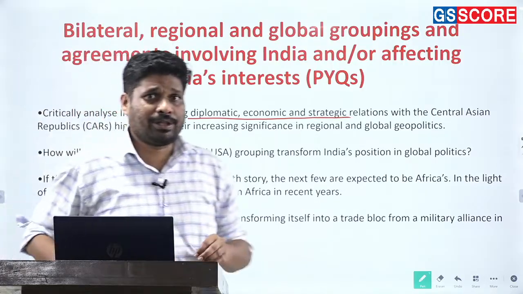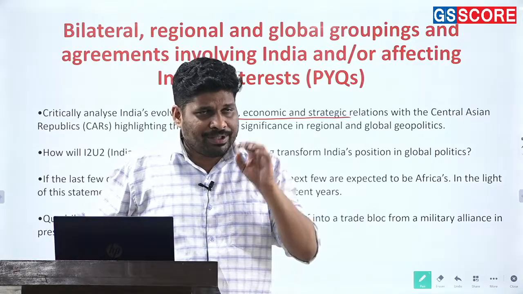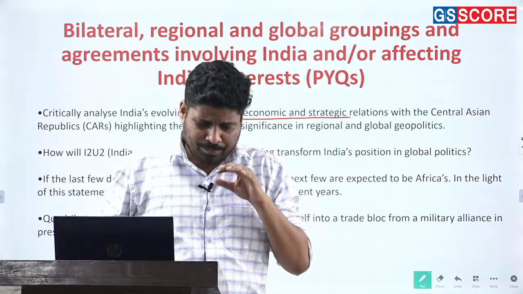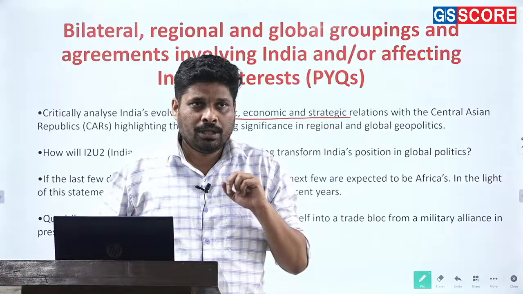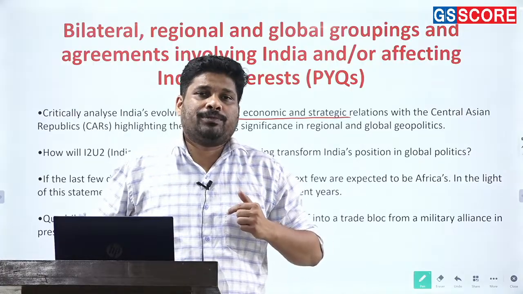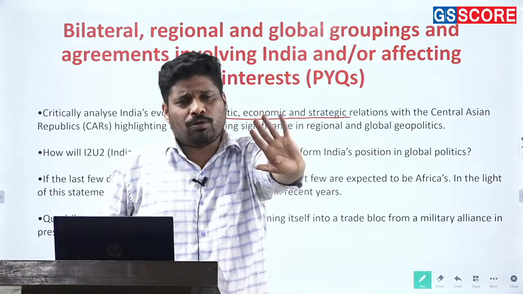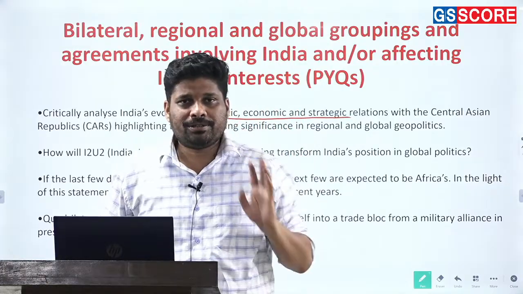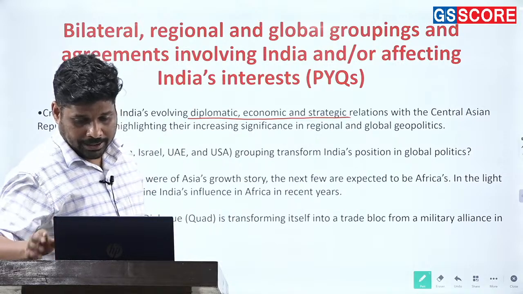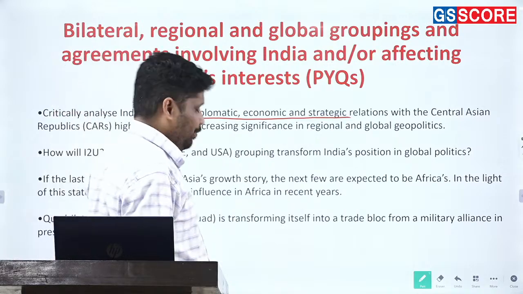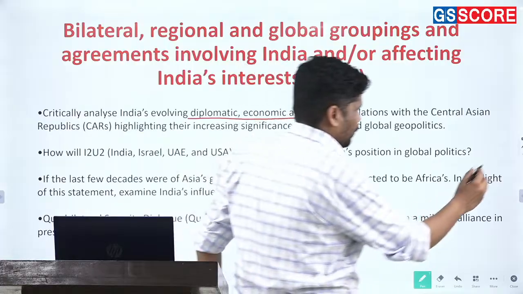Also, what has to be showcased? How keeping the freedom of navigation alive affects India, and how India affects the South China Sea. Again, these two pointers will be important.